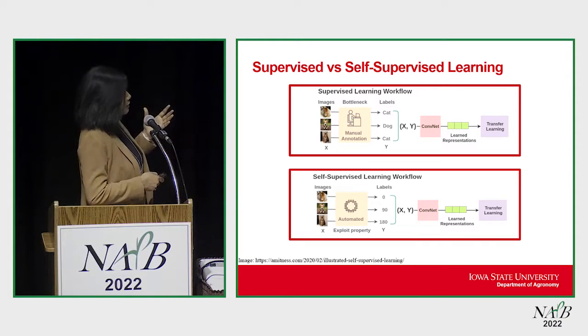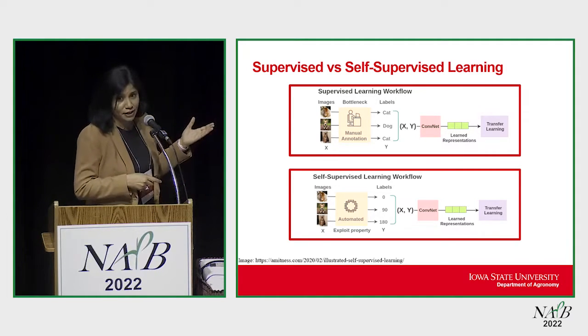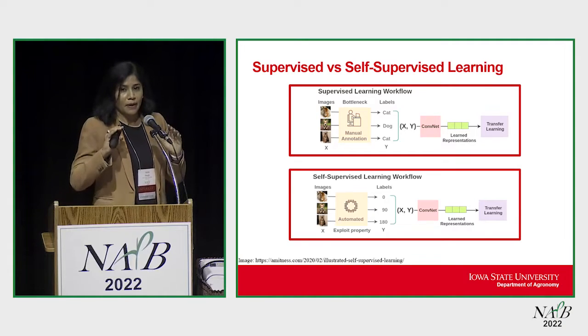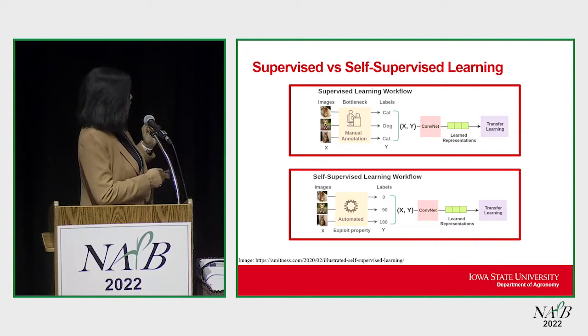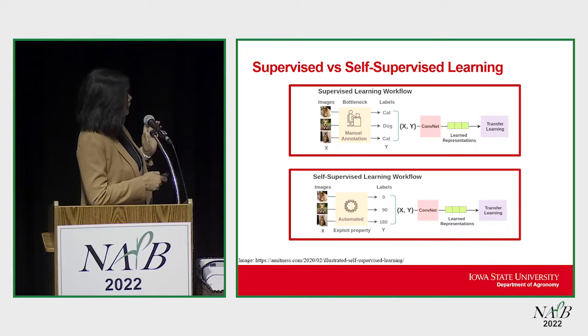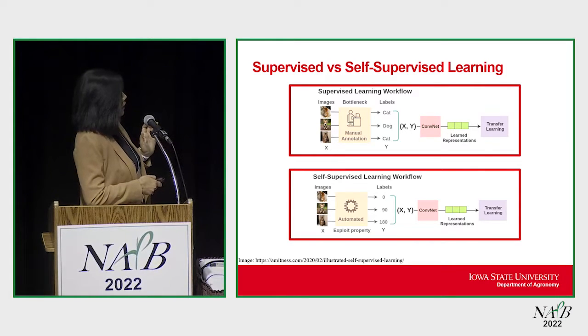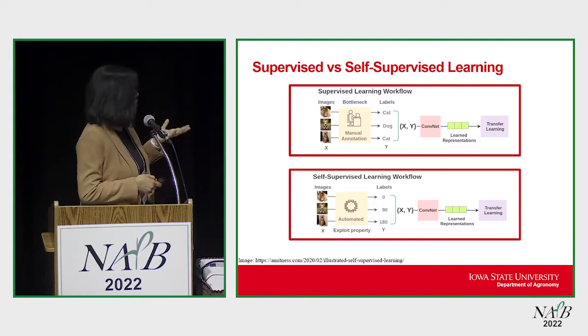So we are using these images and just rotating them. Or we can have colored images, and we can ask the model to predict whether they are grayscale or not. The idea is that we are generating a lot of labels. The model learns while training on this pretext task, and once it learns the representation, such as these rotations, and the underlying properties of this data set, we can transfer these learned representations to the downstream task, which is classifying these images into a dog or cat, but with less data, not a lot of data.